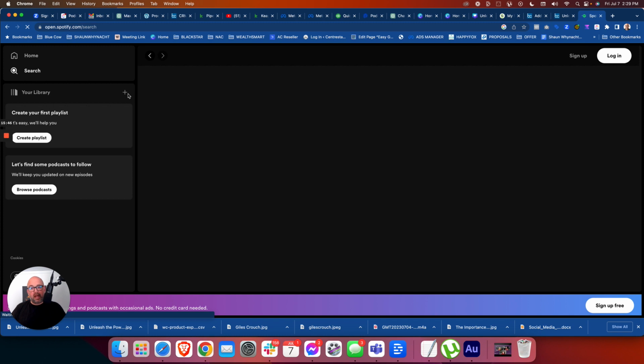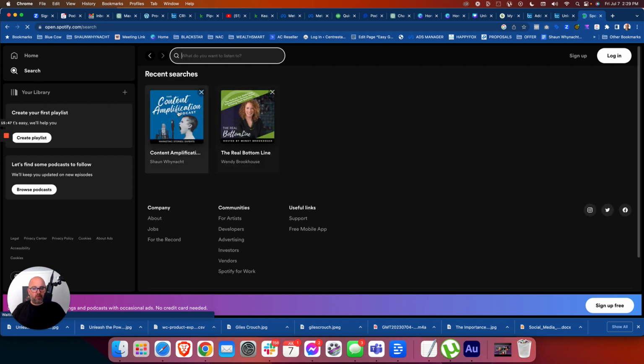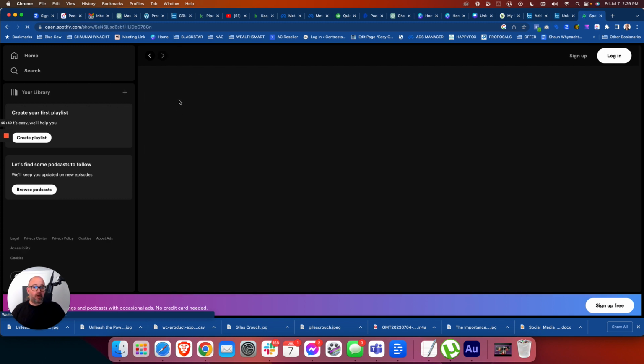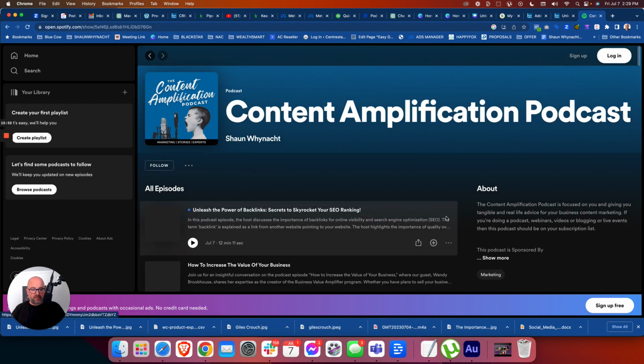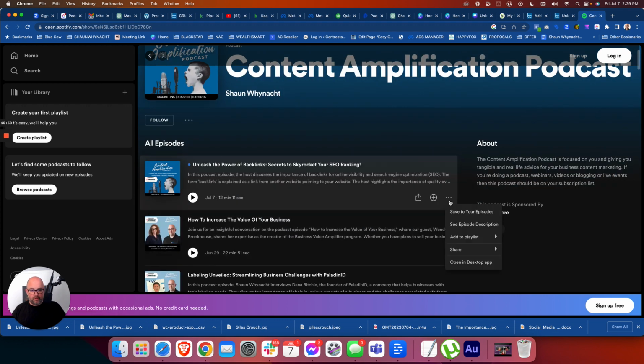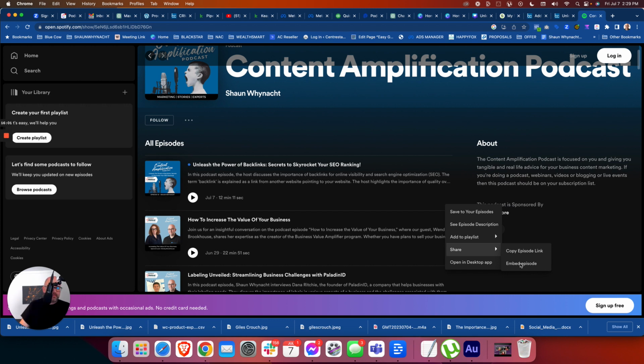And the reason I go to Spotify is I like how their player embeds. So even though we use podcast.co for our show, I like the player from here. So there it is there already. We're going to go to the 3 dots here. Share, embed episode. Actually, let's not do that yet, because we've got to put the content in there. So we'll leave that open.